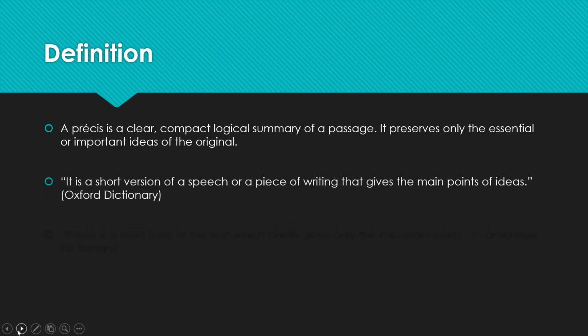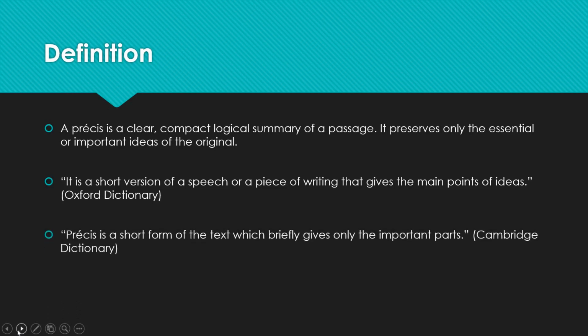The next definition is from the Oxford Dictionary. It says that it is a short version of a speech or a piece of writing that gives the main points of the ideas. The Cambridge Dictionary says that précis is a short form of a text which briefly gives only the important parts. So basically, précis is a summary of a text. It only preserves the main ideas and leaves behind everything else. Only the main ideas are given in the précis.